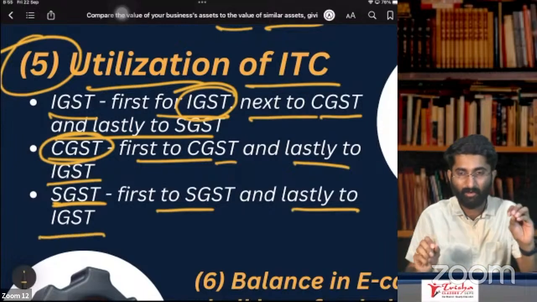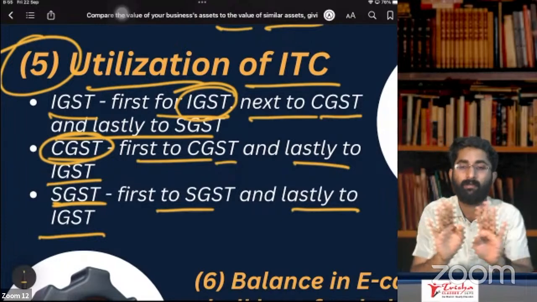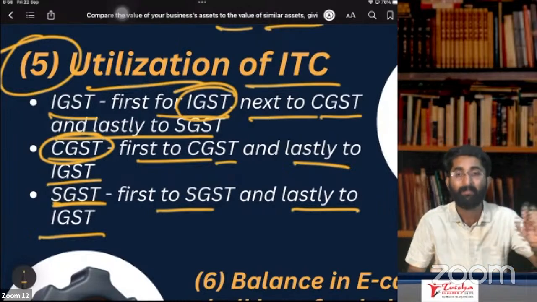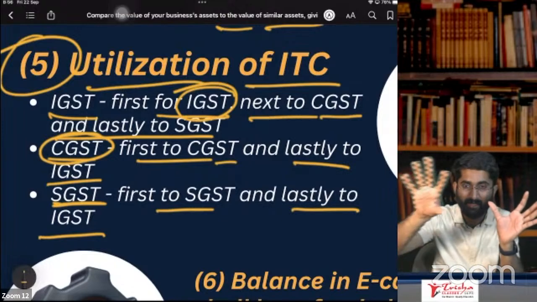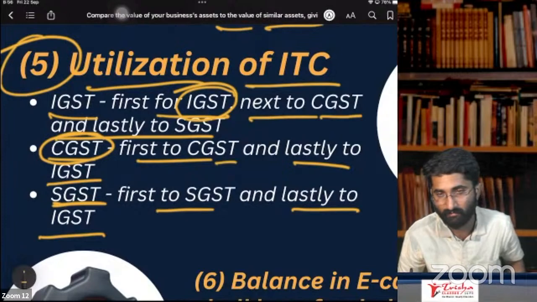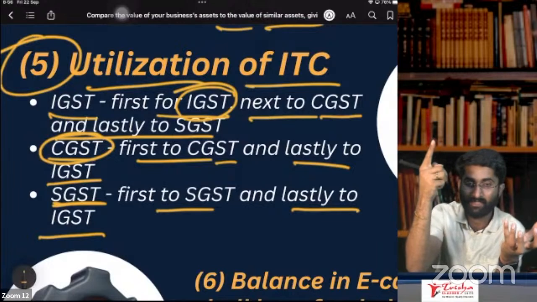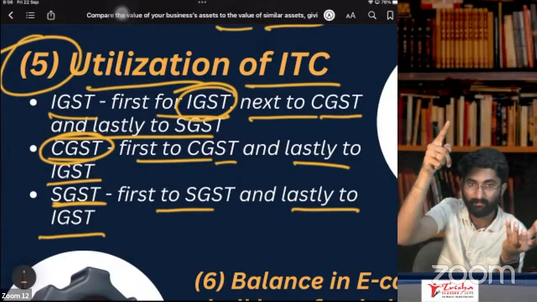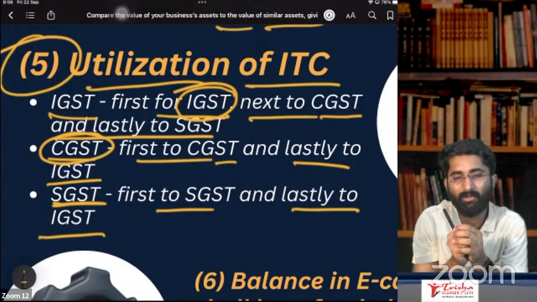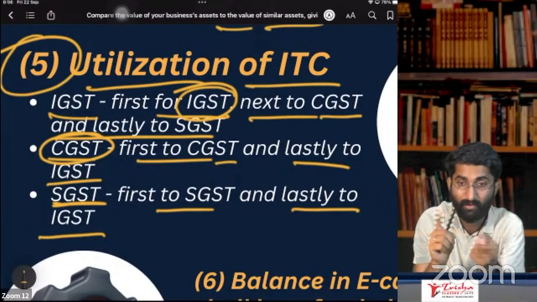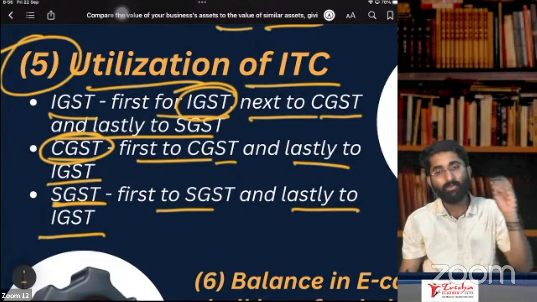Sir, can I set off CGST input with SGST output? Not possible. Remember, it is not possible. You have IGST and CGST input. You are deducting the CGST output, setting off, and something is left. What you have to do? If there is IGST liability pending, then you set it off with IGST. Sir, even after setting off with IGST, some amount is left. What to do? Set it off with SGST? No. Don't set it off with SGST. You have to keep it idle.